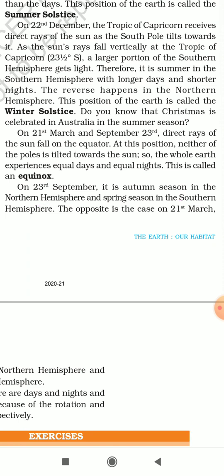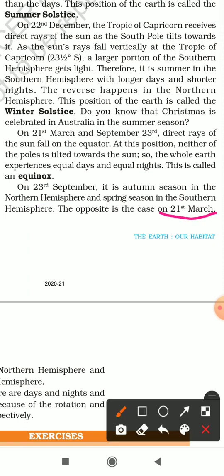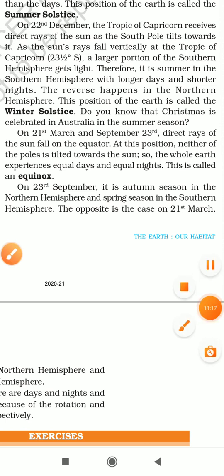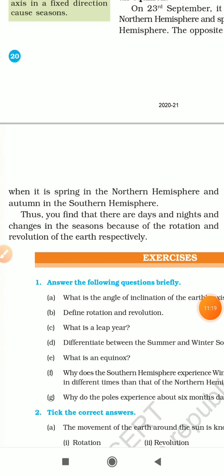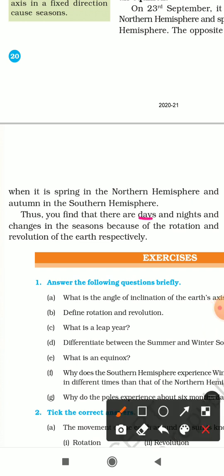That is, on 21st March, it is spring in the northern hemisphere and autumn in the southern hemisphere. Thus, we find that there are changes in days and nights and changes in the season because of the motions of rotation and revolution of the earth respectively.